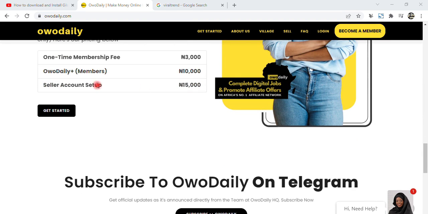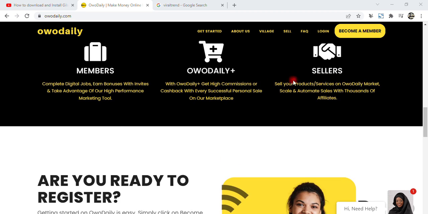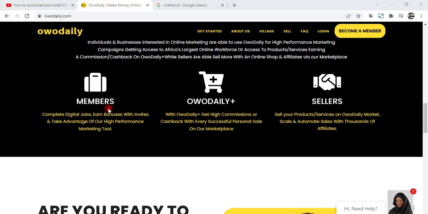Now the other one is the seller account setup. This one is where you pay money on this platform so as to sell your products or services. Now these are the setups. Look at the first category: the members, that is when you'll be paying 3,000 naira. Now if you go for the Owo Daily Plus, you'll be inviting someone to be an affiliate, or you invite a person by using your affiliate link to get a high commission.